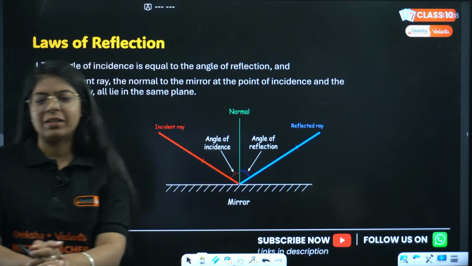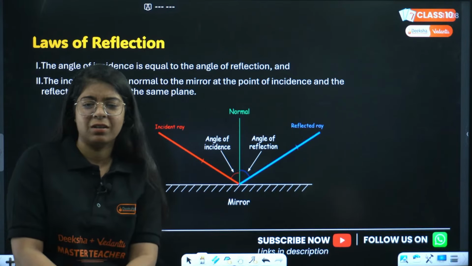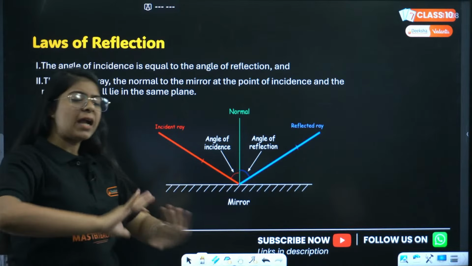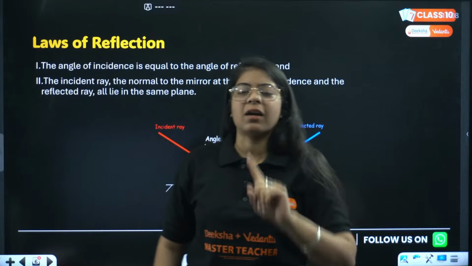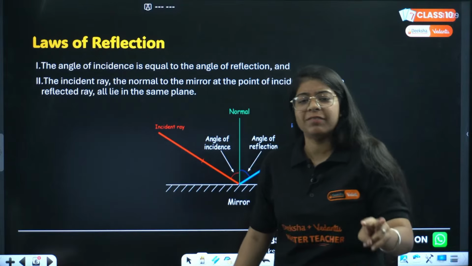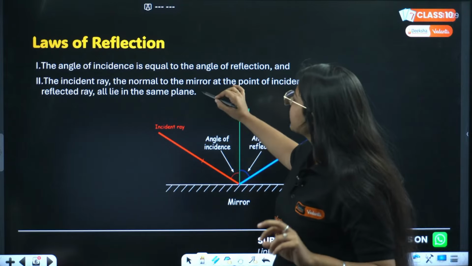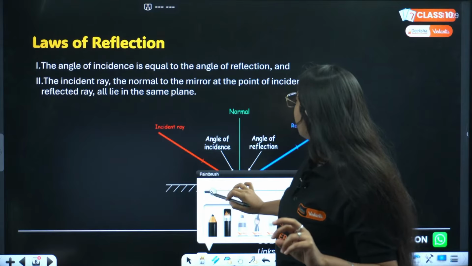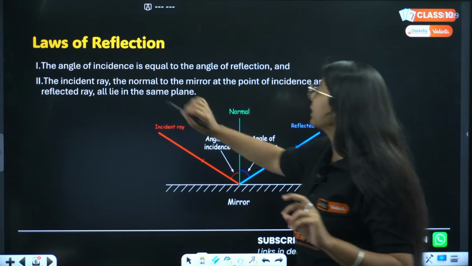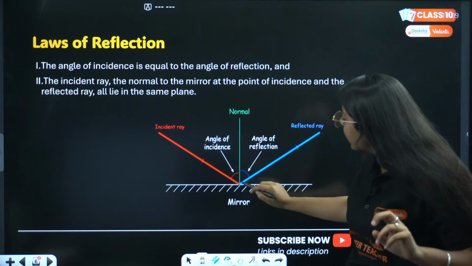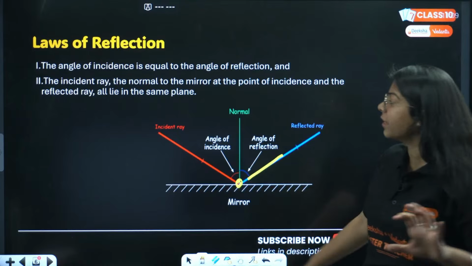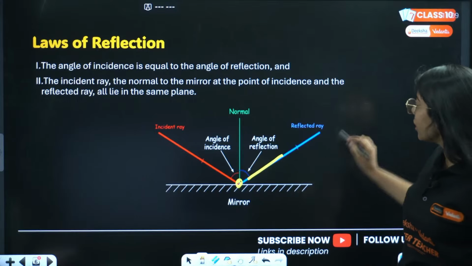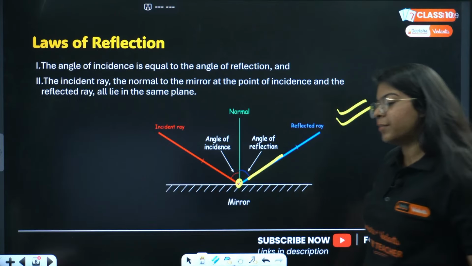We'll study about diffraction. What is diffraction? Okay. Laws of reflection, very important and very basic. They can directly ask you, first, angle of incidence is equal to the angle of reflection, very basic. And then the second, the incident ray, the normal at the point of incidence and the reflected ray all lie in the same plane. And when they ask you laws of reflection, you can draw this diagram as well.